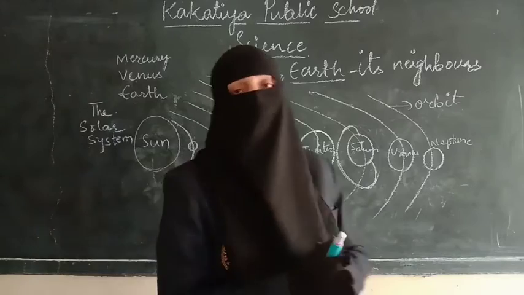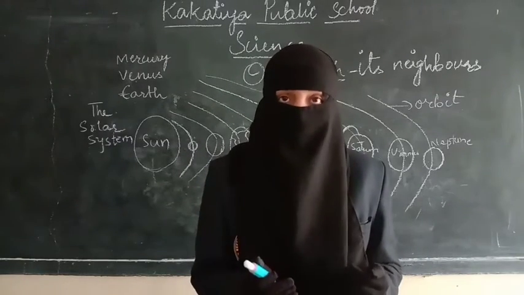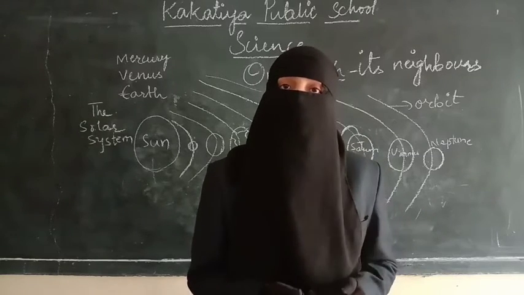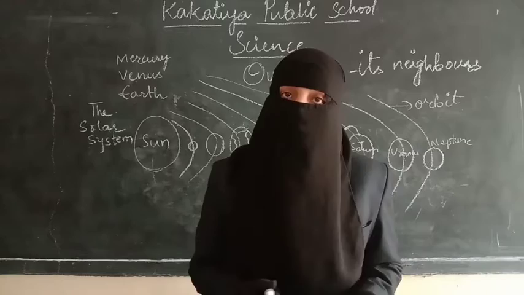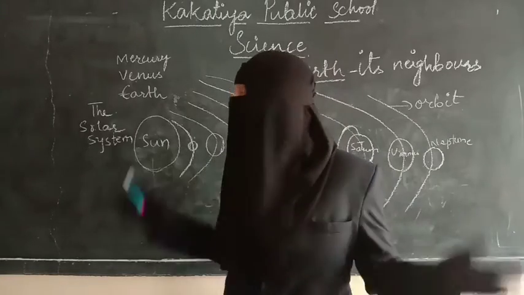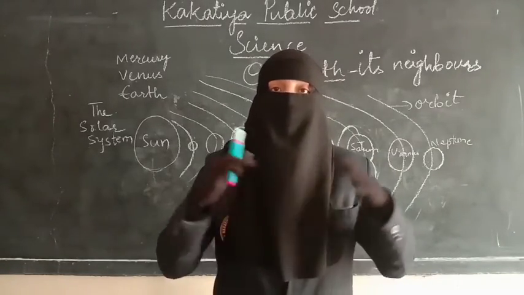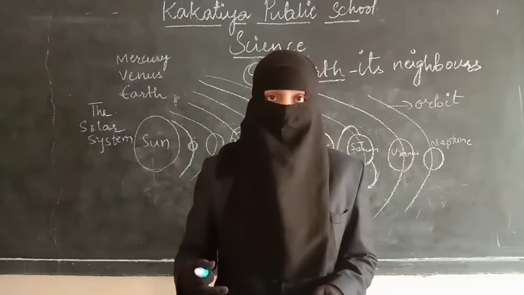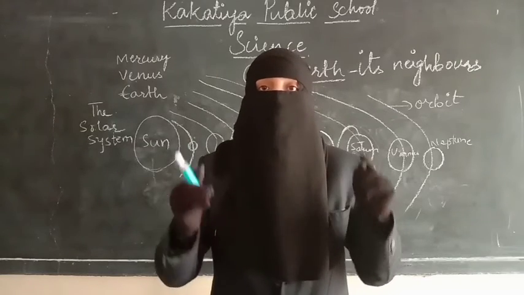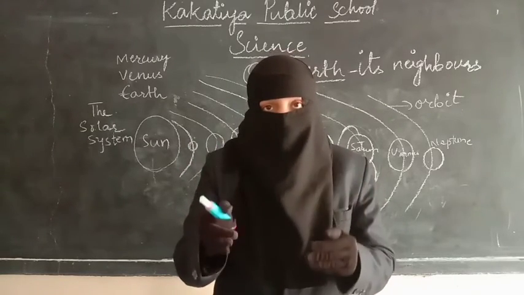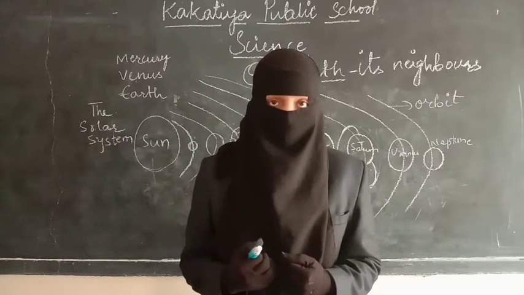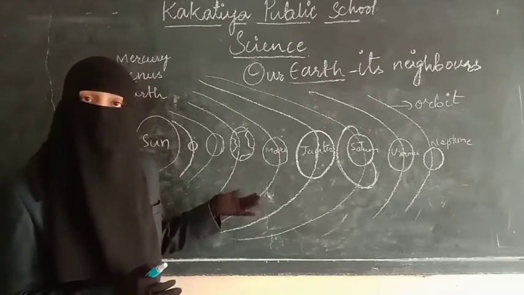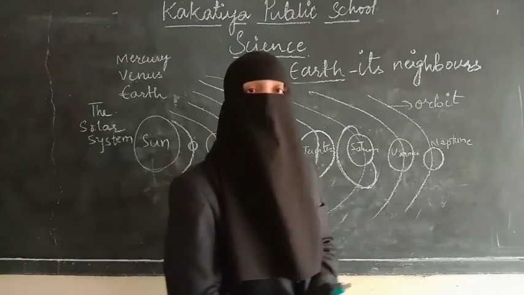Like we live in India, then in our state, that is Telangana, in Nizamabad, a certain village or district, in the same way, first of all, all these heavenly objects are present in the sky, that is in the universe. In the universe we have trillions of galaxies. One of those galaxies is the Milky Way galaxy. In that galaxy, our solar system is present. In our solar system, we live on the third planet, that is Earth. Okay, so this was about the solar system.